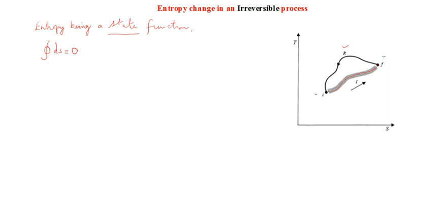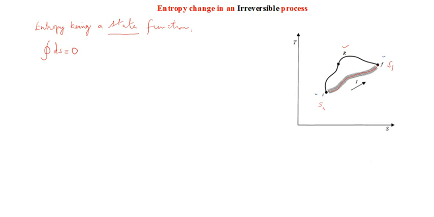Whether the process is happening reversibly or irreversibly, for a closed process the change in entropy should be equal to 0, because at I it will have some value Si, at F it is having some value Sf. So going from I to F it will be changing Si to Sf, whether it is going by the reversible path or irreversible path.